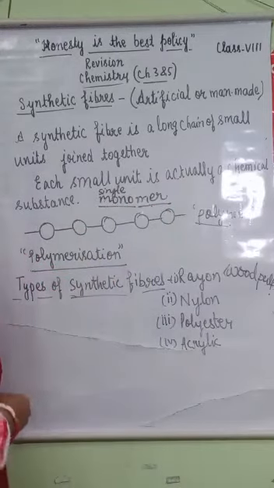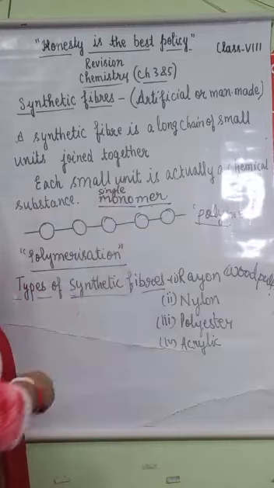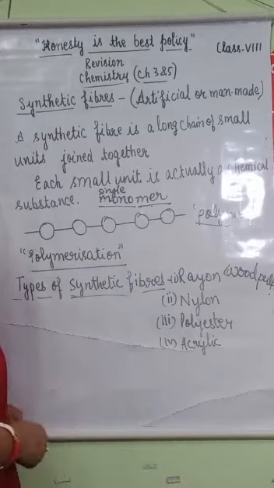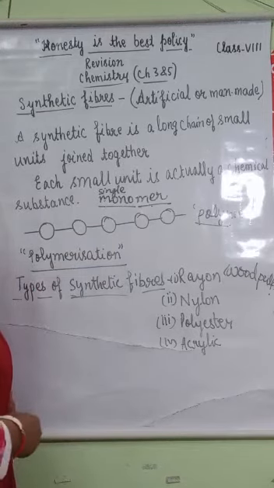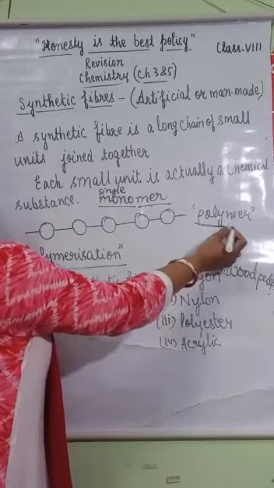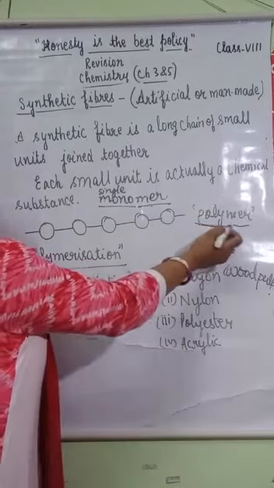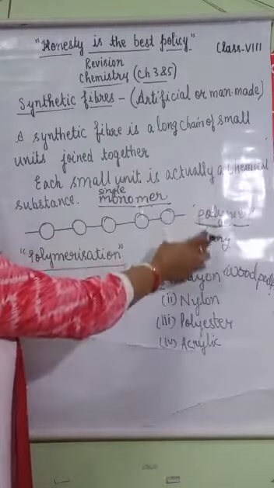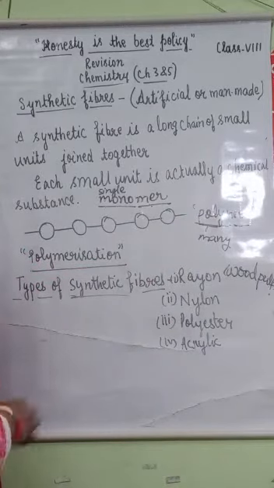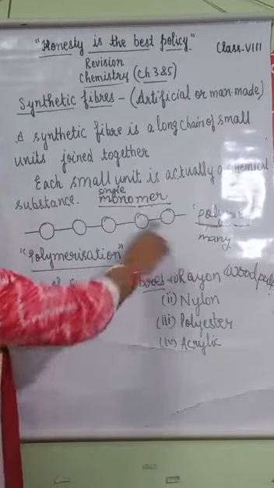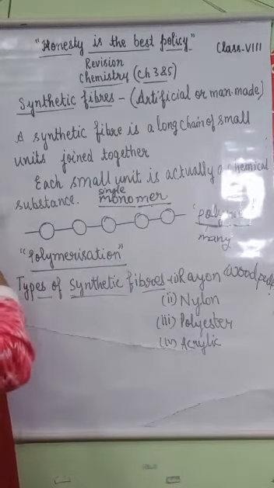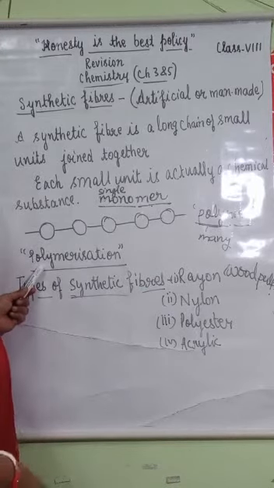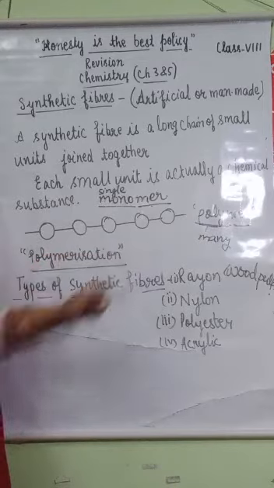So a substance which is made up of single molecules is known as monomer. And when many monomers join together, it forms a long chain which is known as polymer. Polymer is made up of two words. Poly means many. When many monomers join together, it forms polymer. And the process by which monomers join together chemically is known as polymerization. So by the polymerization process, polymers are formed.